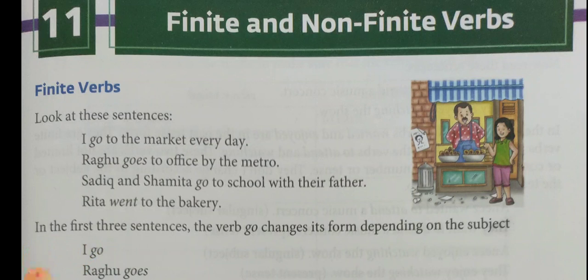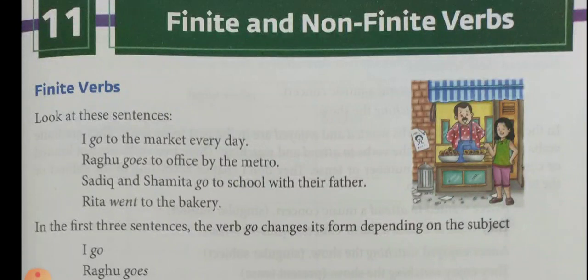Here the verb is controlled or limited by the person and number of the subject. That is important.